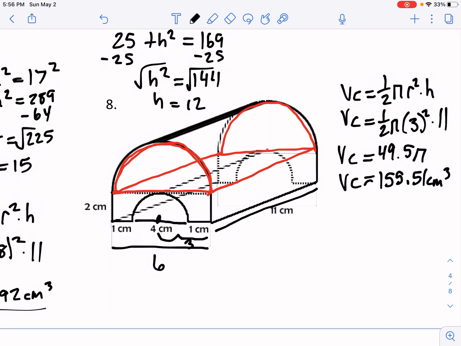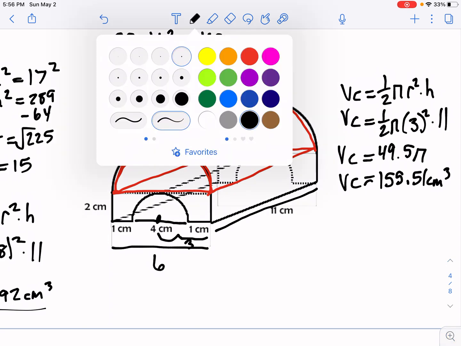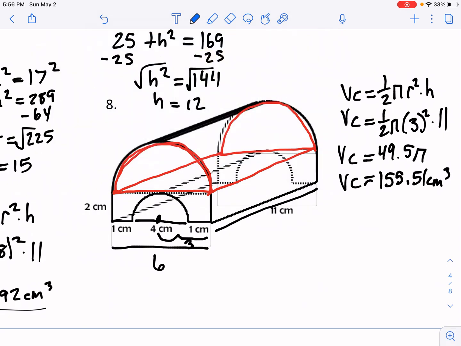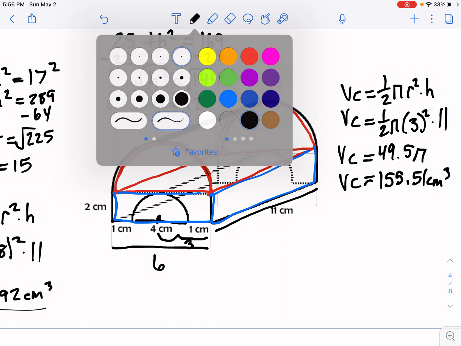Now, what I would suggest is that we look at the volume of the rectangular prism, and we'll take care of the opening, that hole that exists there, later. So let's find the volume of this rectangular prism, and then we can subtract out that half cylinder that exists below that opening, okay?